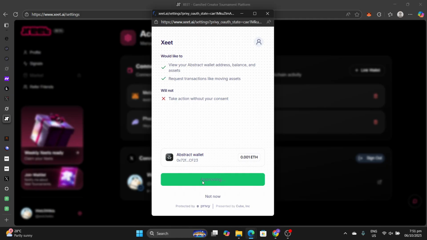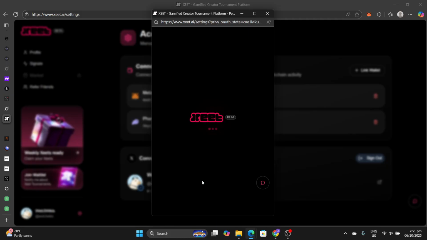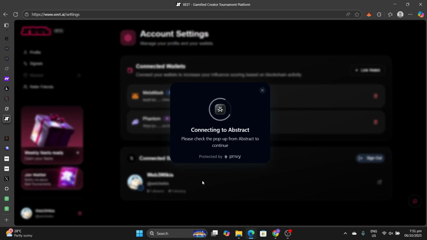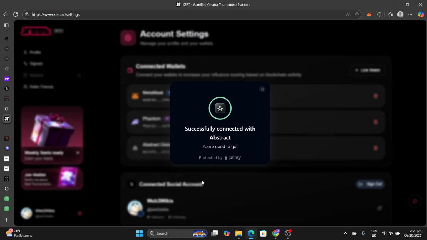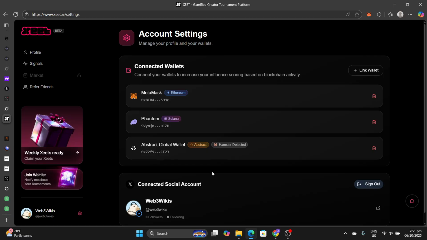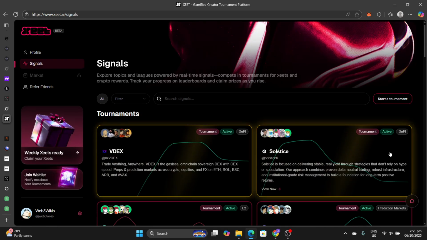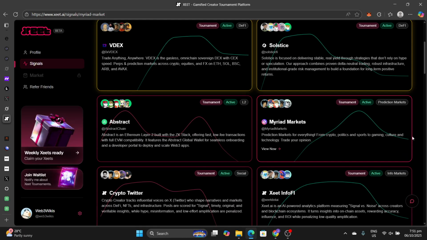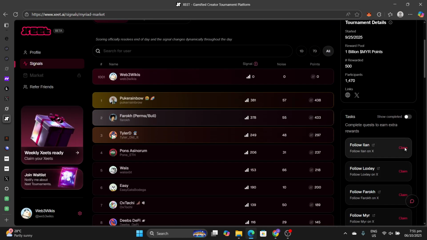So it's obvious based on this connection that you may want to start interacting with Myriad Market directly if you want to be dominant on the leaderboard of Myriad Market on Xeet. Going back to Xeet, so I've connected, no further action. You simply connect your wallet.